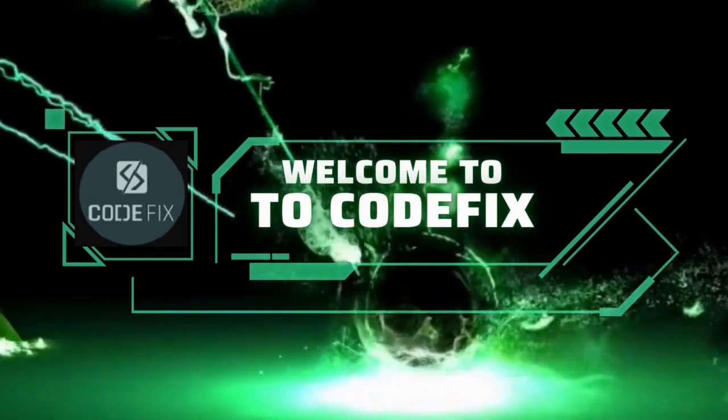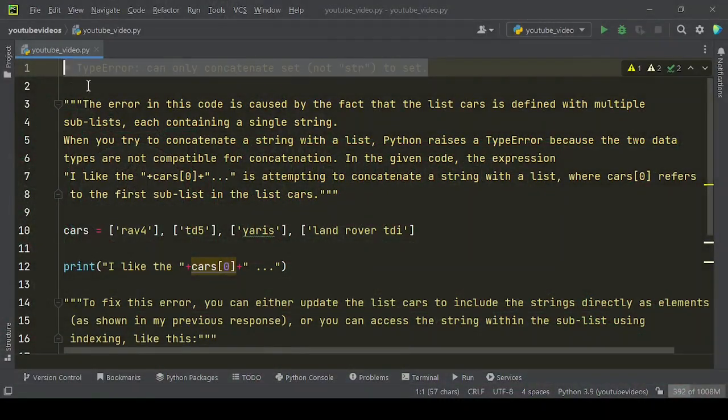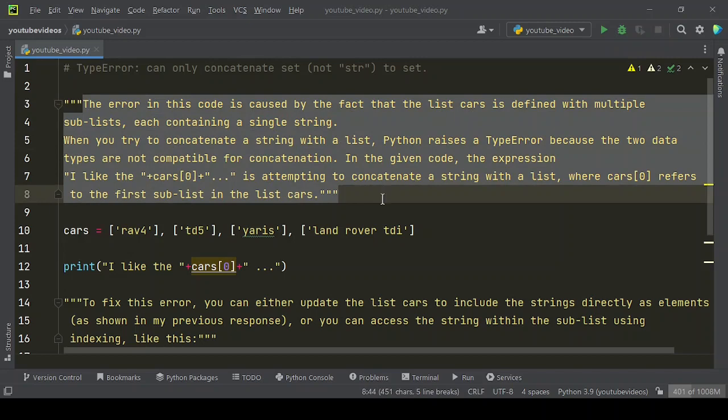In this video we have shared how to fix TypeError: can only concatenate set, not str, to set. The error in this code is caused by the fact that the list cars is defined with multiple sublists, each containing a single string. When you try to concatenate a string with a list, Python raises a type error because the two data types are not compatible for concatenation.